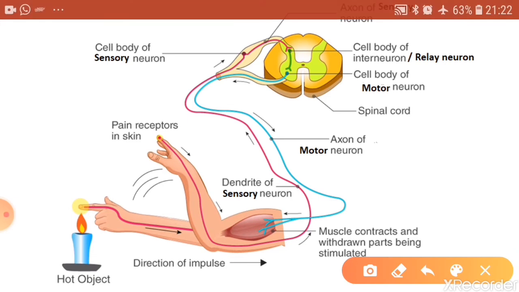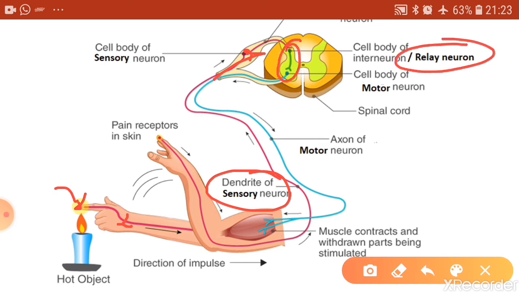You touch the heat, right? When you touch anything hot, the receptors receive it, then the receptors pass it to the sensory neurons. The sensory neuron then takes this message to the spinal cord, and in the spinal cord, the relay neurons which are present take the information from the sensory neuron and hand it over.